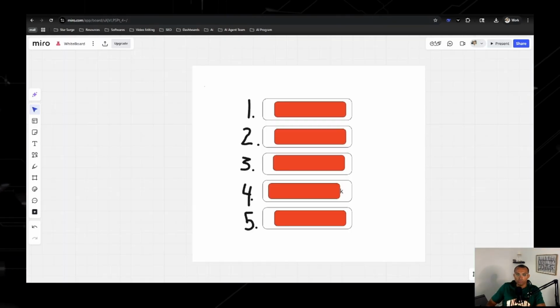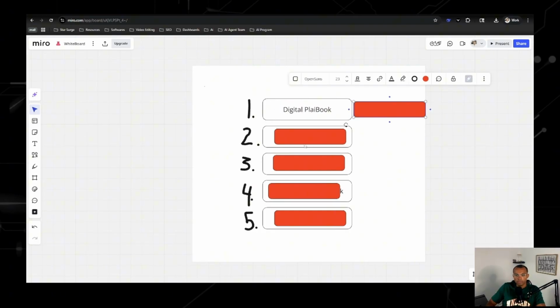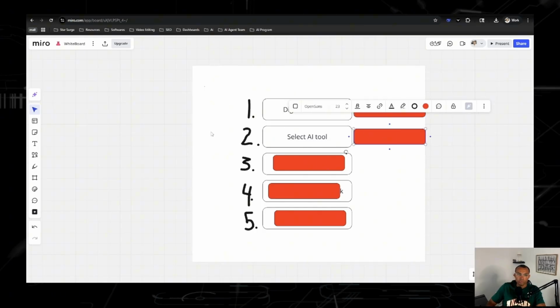So going over to the whiteboard, first thing is boom, we got the digital playbook. Second thing is going to be select an AI tool. So like I said, we're going to be driving traffic to different links, which is affiliate marketing. But we're going to be doing that by creating content. And what my mentor told me is ACEs. So that stands for attention, conversation, educate, and then sales.